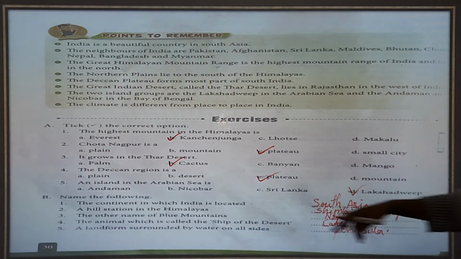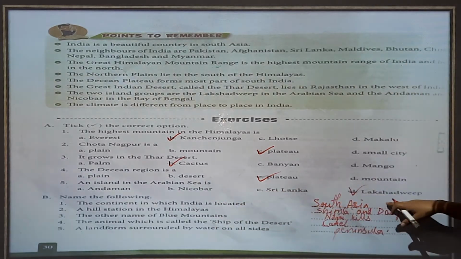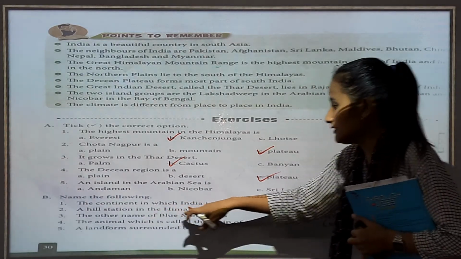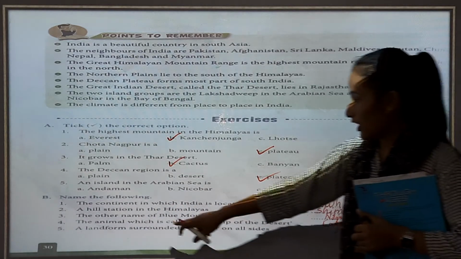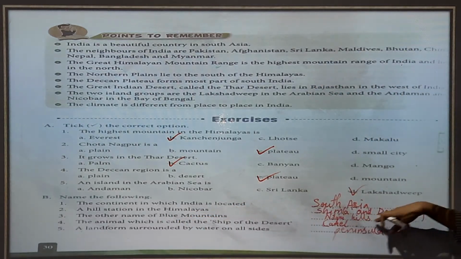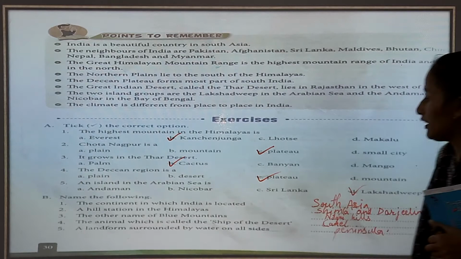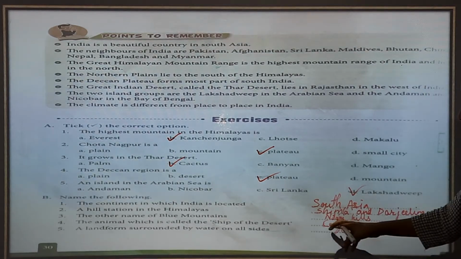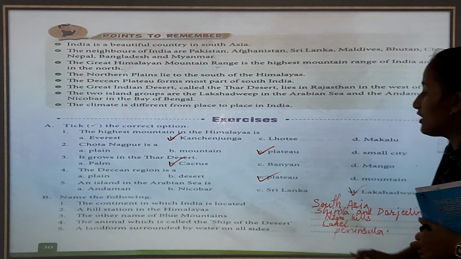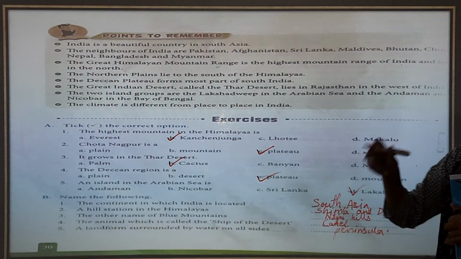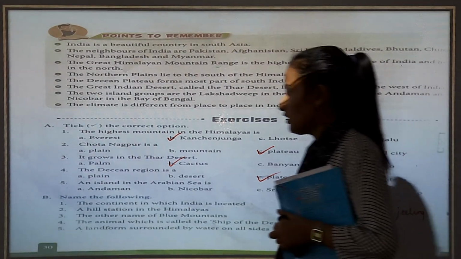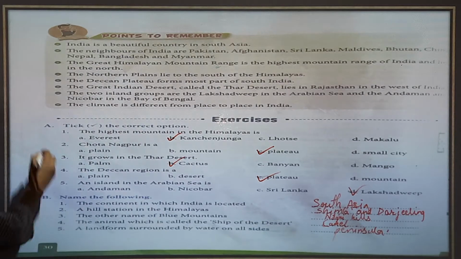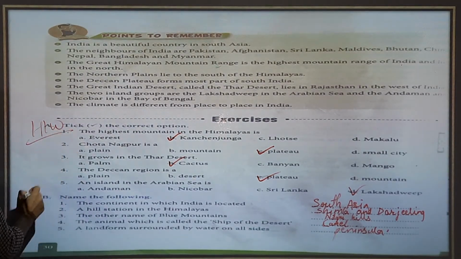So, the continent in which India is located is South Asia. The hill station in the Himalayas is in Simla and in Darjeeling. The other name of Blue Mountain is the Nilgiri Hills. The animal which is called the sheep of the desert is camel. A landform surrounded by water on all sides we can call peninsula. So these are the answers. You can do this in your copy. Homework. Do this in your copy.